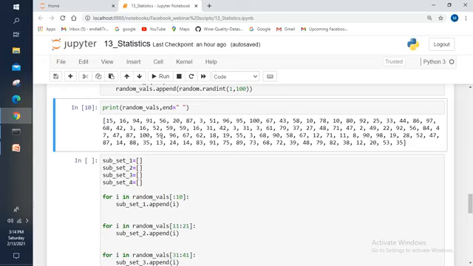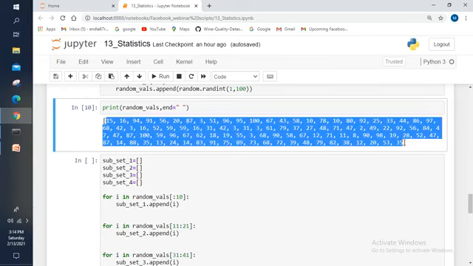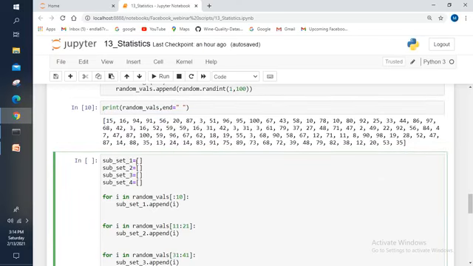Now we need to take samples from this entire population randomly, and we need to take the samples equally in each and every subset. Here I created an empty list and I stored that into subset 1. I'm going to take 4 subsets: subset 1, subset 2, subset 3 and subset 4.